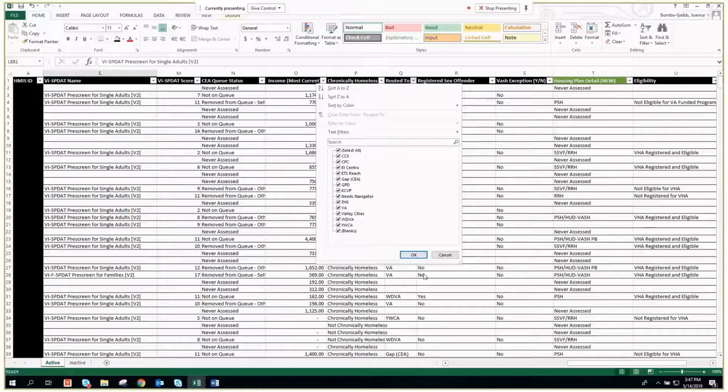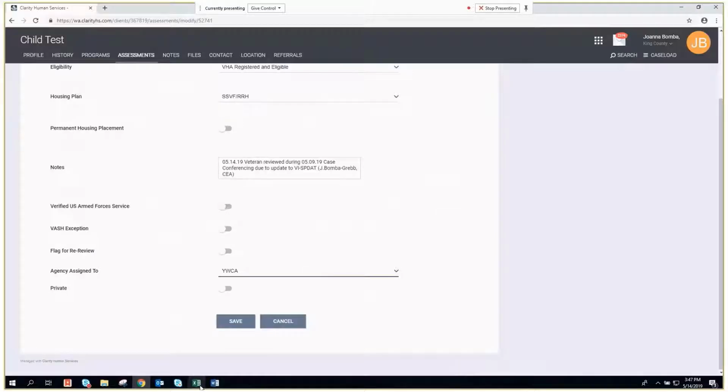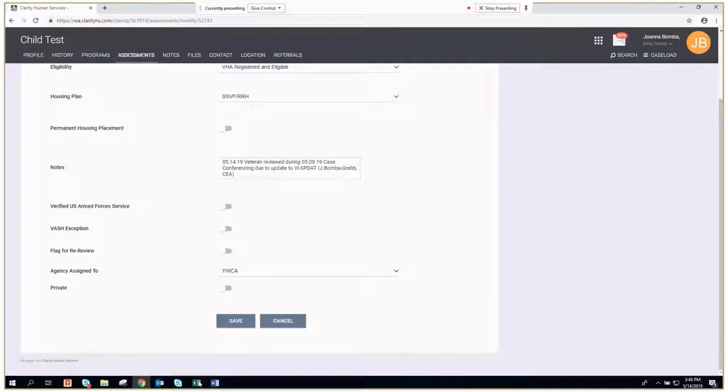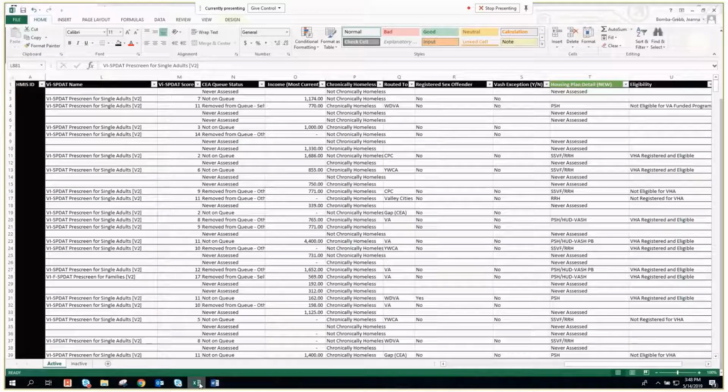It's very important that as this changes, if you are no longer the agency that's able to work with that household for any number of reasons, that you are bringing those households back to case conferencing, or you're making those warm handoffs and you're updating this. Again, this is how we're using the veteran by name list. This is the column we're using on the veteran by name list to know which organization is mainly working with that household on exiting their housing crisis, and how we are able to then sort in the list who needs to be responsible for making those updates.